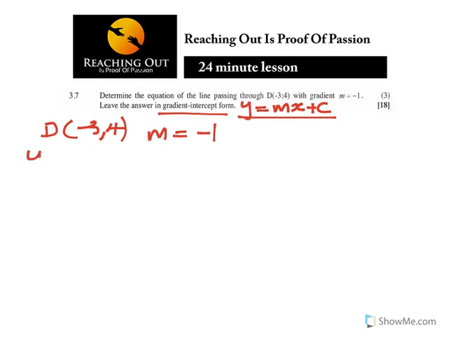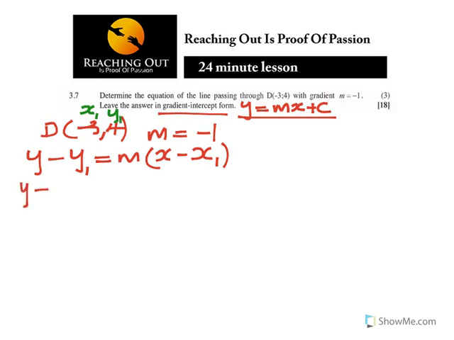Now, using the formula y minus y1 is equal to m times x minus x1, you make this one your x1 and the other coordinate your y1, and you substitute.